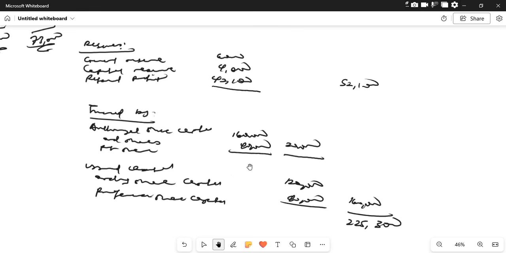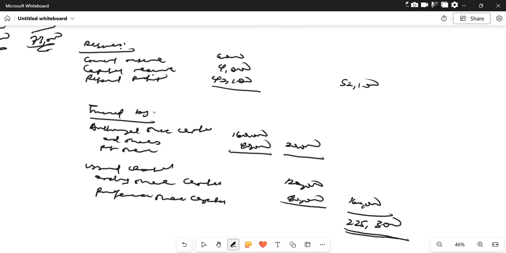So at the end of the day, we have 225,300 as the total figure for this balance sheet after we have recognized the reserves, the liabilities that we have in the question, and also the financed by, which contains the issue of ordinary shares and preference shares as authorized in the company at 160,000, as you can see here.